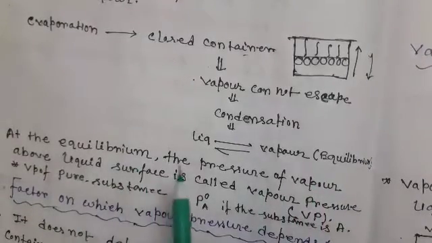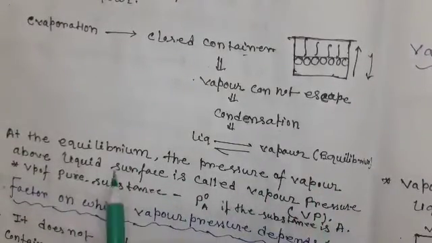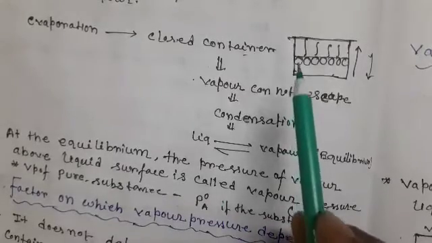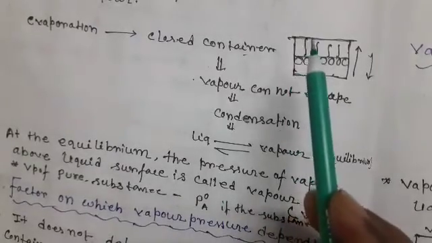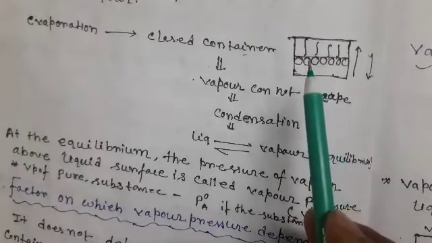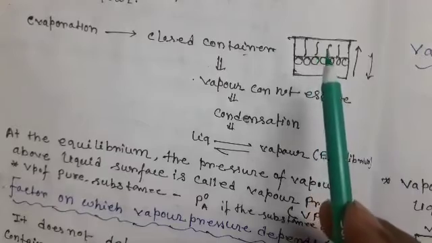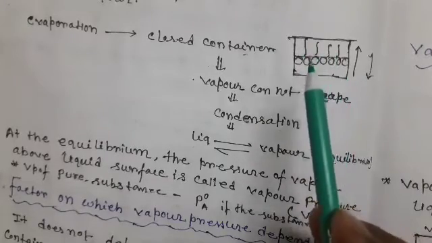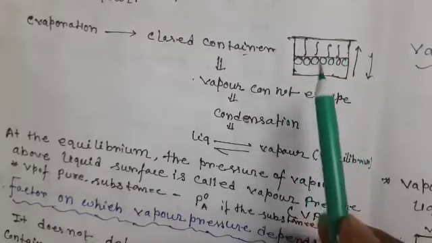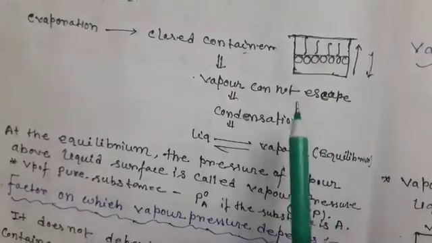At equilibrium, the pressure of vapors above the liquid surface is called vapor pressure. That means the vapor exerts a pressure on the liquid surface, and this is known as vapor pressure.